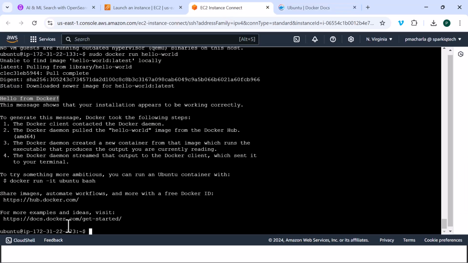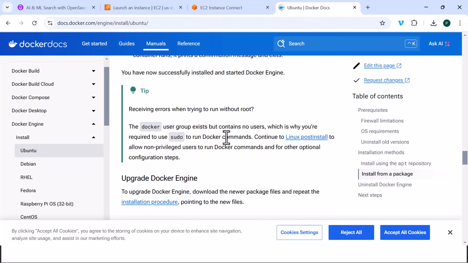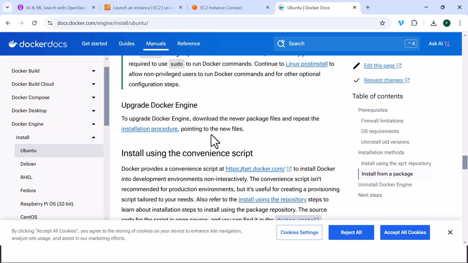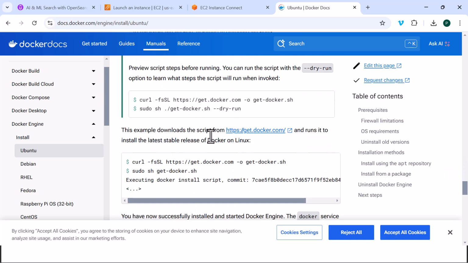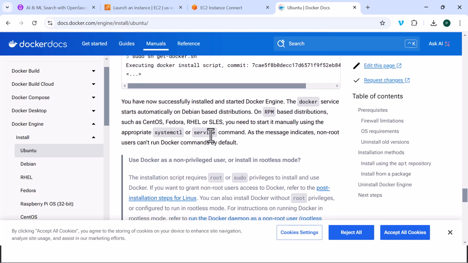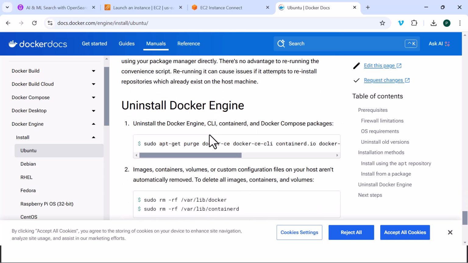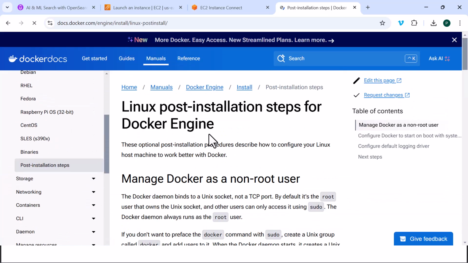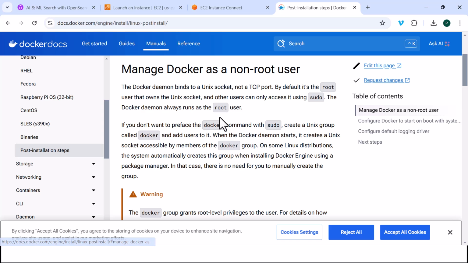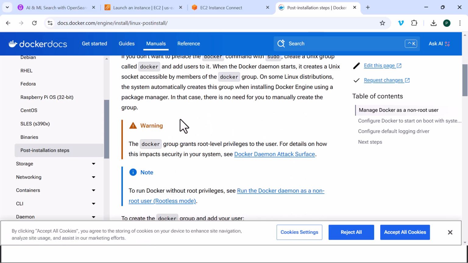Now, do you want to prepend sudo every time for running it? Not necessarily. And hence, one of the tips that you want to do is add your current user to the Docker group. So, how do you do that? As you keep scrolling down, you would find post-installation steps. So you want to manage Docker as a non-root user, in this case Ubuntu.